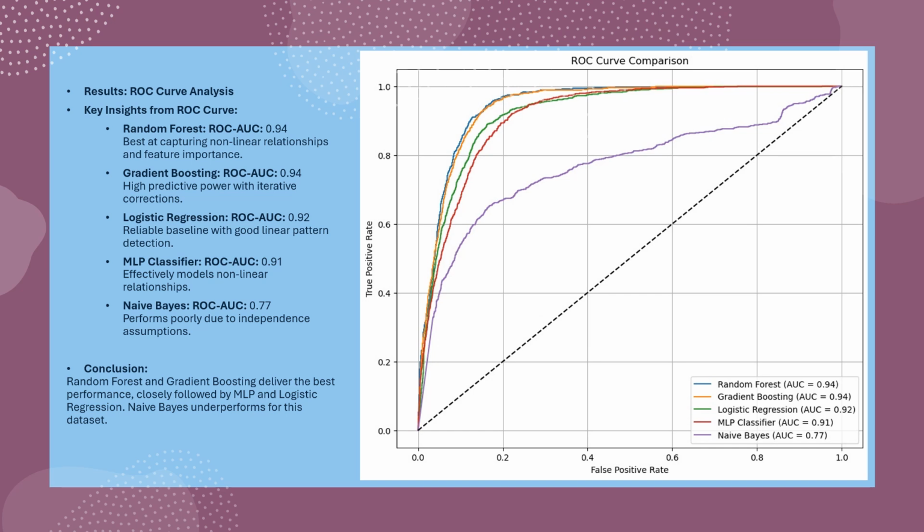So, in conclusion, we found that random forest and gradient boosting perform exceptionally well for our model, both achieving a ROC AUC score of 0.94.